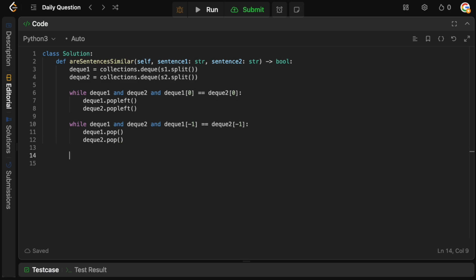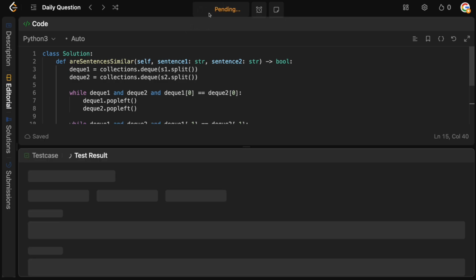So now, once both of these while loops end, we're going to have the case where either we've gone through both the decks, and were able to find all of the words in either deck1 or deck2, in which case one of the decks will be empty, or they could both be empty. In the case that neither of them is empty, that means there are some words that didn't match and we couldn't find them. Therefore, we don't have an answer. So as long as at least one of the decks is empty, we have found a solution. So all we need to do is return not deck1 or not deck2. So if either one of them is empty, we can simply return true, and that will be our solution.